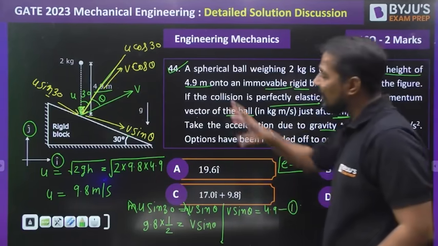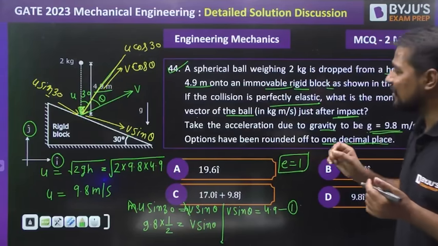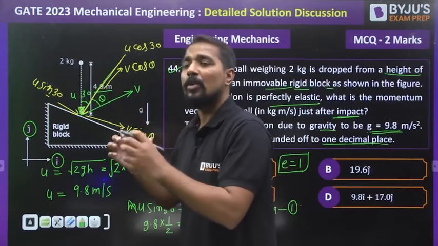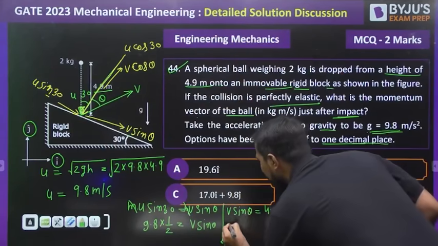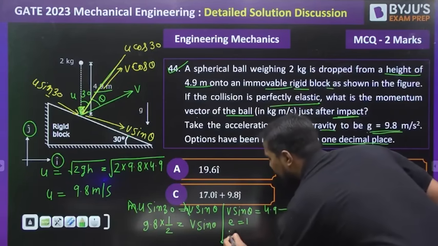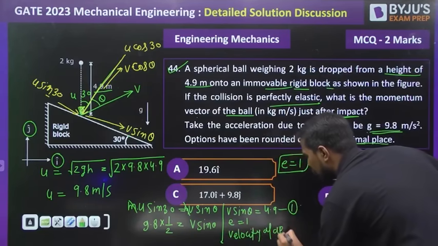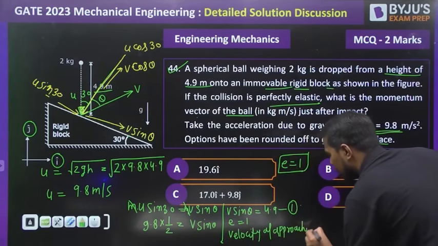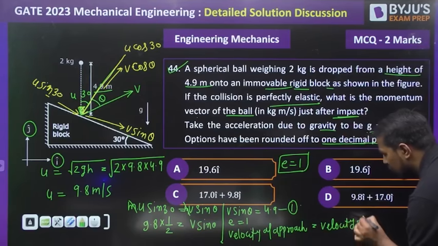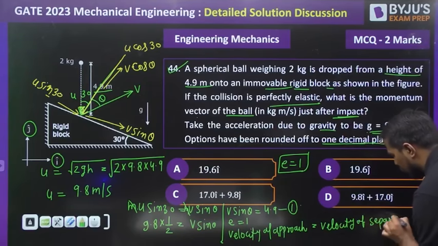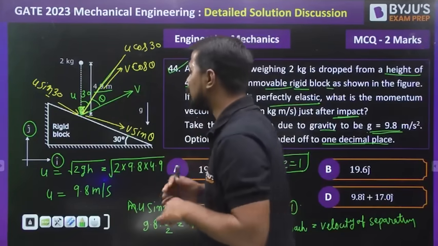After that, e is also given. e means coefficient of restitution. That is generally written as the velocity of separation divided by the velocity of approach. Because e is equal to 1, we can write from here that velocity of approach will be equal to velocity of separation. Is it or not? What is the velocity of approach? With which velocity is it striking along the normal?